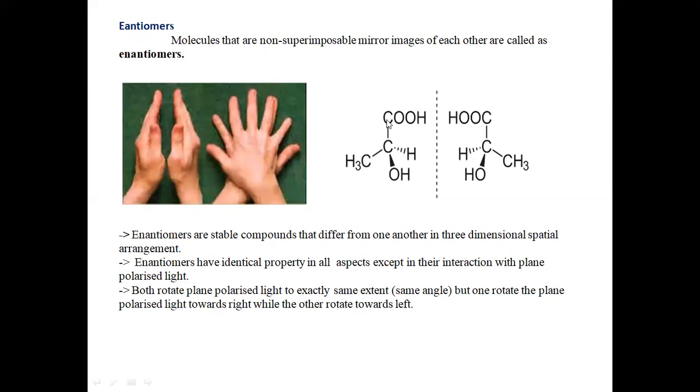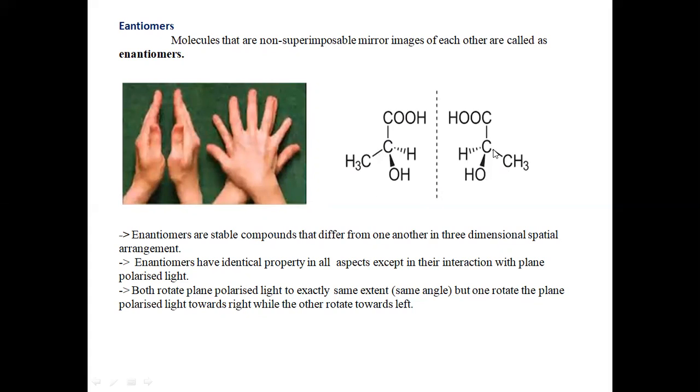Why? Because it is bonded to four different groups: CHO, H, OH and CH3. So it is a chiral carbon atom, and it can exhibit enantiomerism. If I draw the mirror plane, these two compounds are mirror images of each other. On the left-hand side we have the OH group, hydrogen and the CHO group on the same sides, and then the methyl group. So both are mirror images.